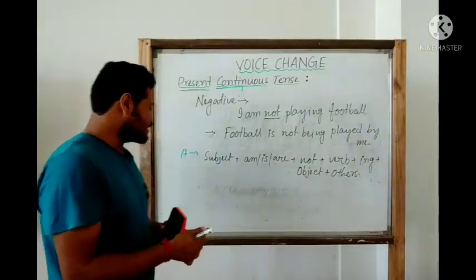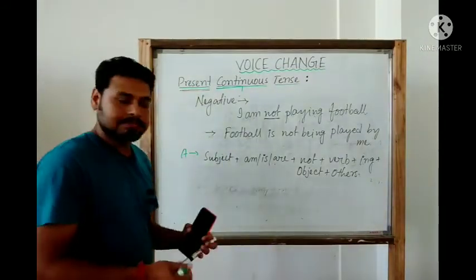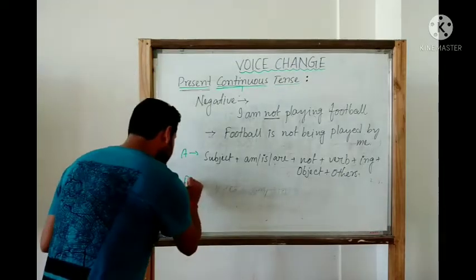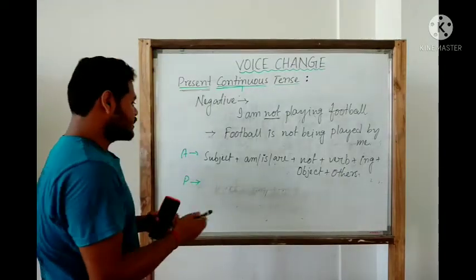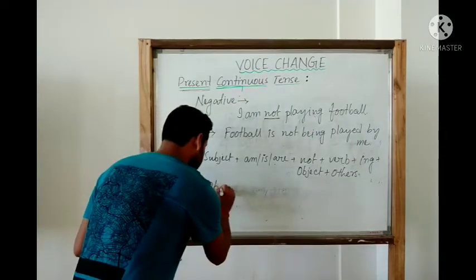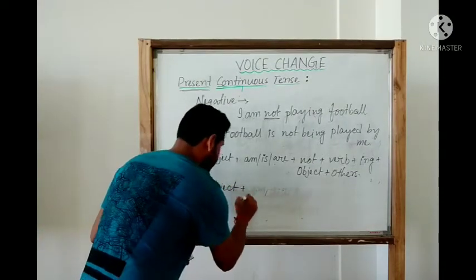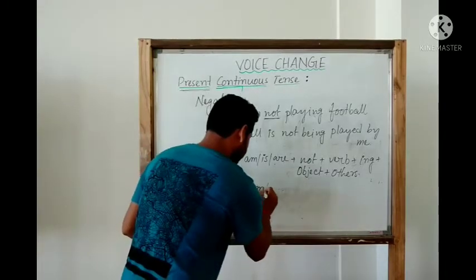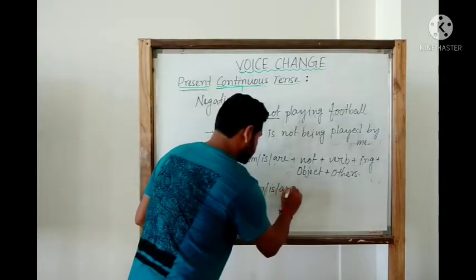Now let us try to change this into passive. If we form the structure of passive, it would be like this: object plus be verb, that is am, is, are.